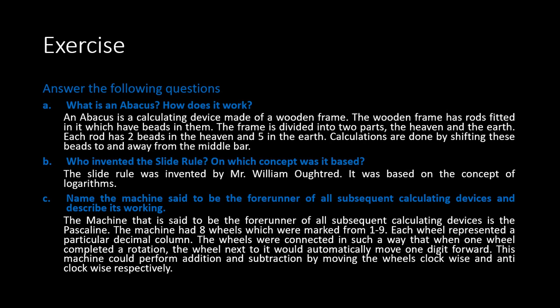Question number 3. Name the machine said to be a forerunner of all subsequent calculating devices and describe its working. The machine that is said to be the forerunner of all subsequent calculating devices is the Pascaline. The machine had 8 wheels which were marked from 1 to 9. Each wheel represented a particular decimal column. The wheels were connected in such a way that when one wheel completed a rotation, the wheel next to it would automatically move one digit forward. This machine could perform addition and subtraction by moving the wheels clockwise and anti-clockwise.